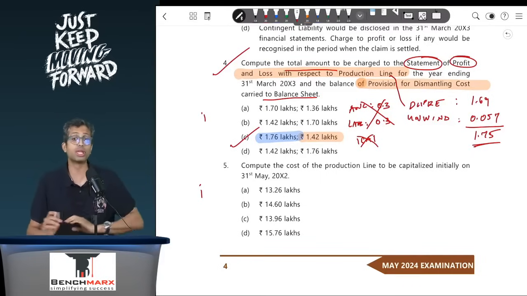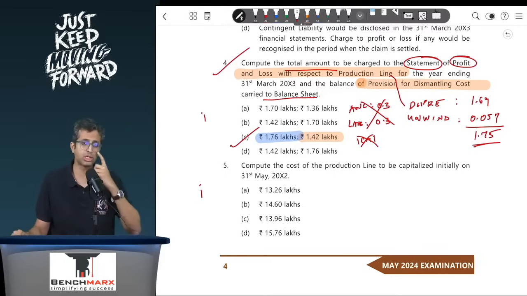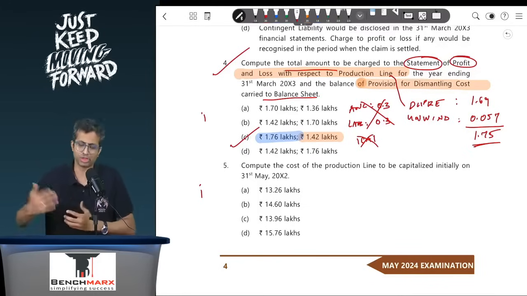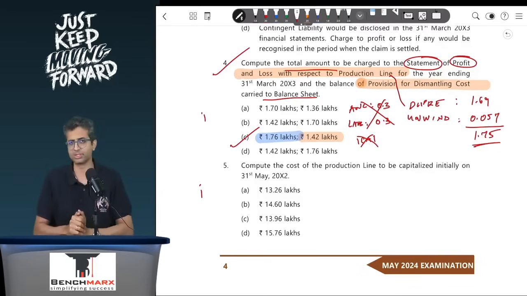Though if you take the total expense to be recorded in the P&L, even abnormal loss and labor cost should be taken to the P&L for that 1 month. But since it is probably not linked to the production line, the institute seems to have taken only the depreciation and unwinding over here. Okay, so that is point 4.